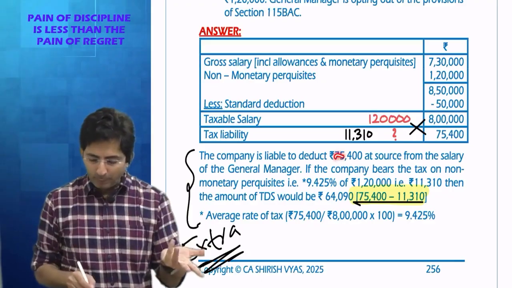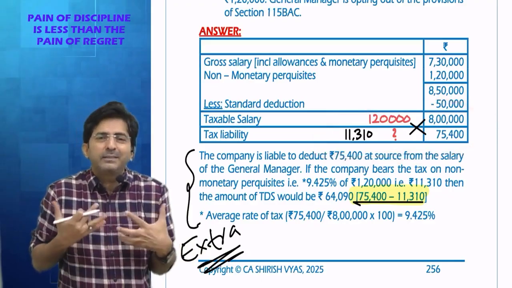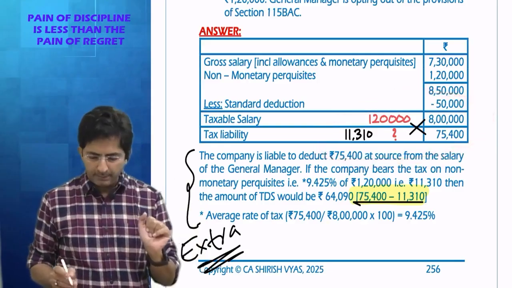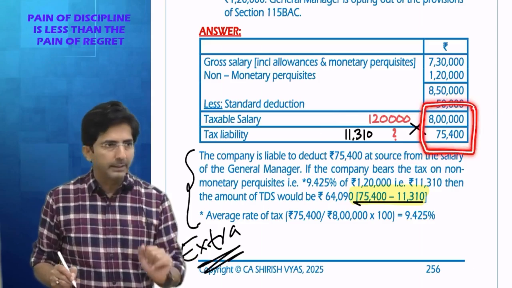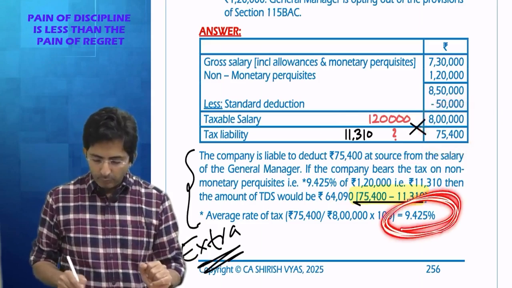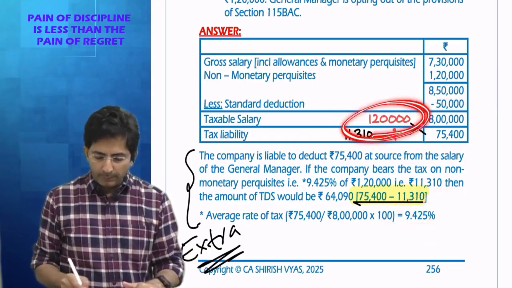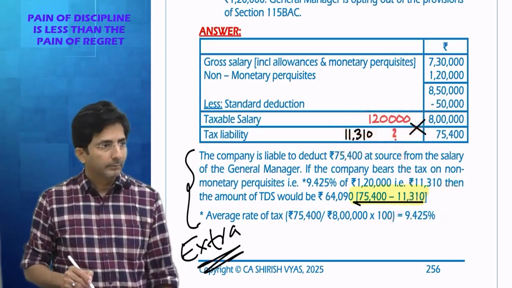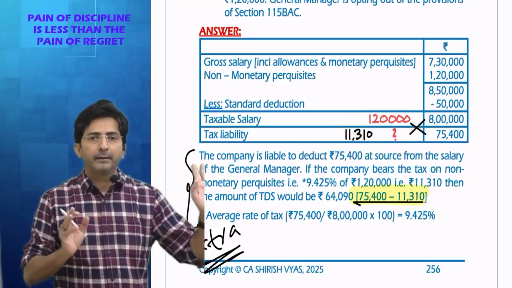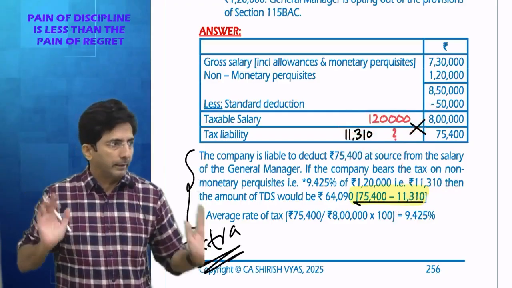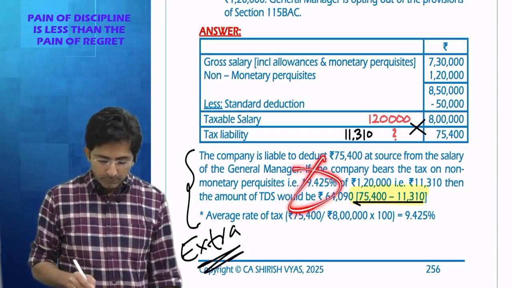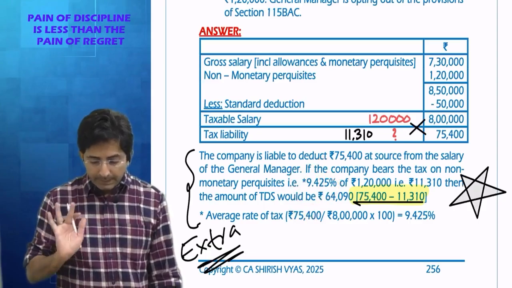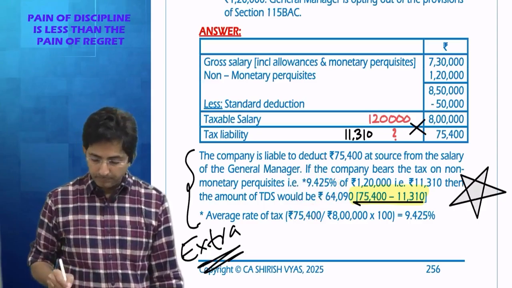I simplified by cross multiplication. Cross multiplication sounds very convincing, no? So you can do it like this also, but in the ICAI solution, they have converted this into a percentage, which comes to 9.425, and 9.425 of 1,20,000 comes to 11,310. And that much tax, if the company bears, my TDS will be reduced accordingly. So this was a very important part. You can mark this important. Trust me, this can come as a question in your paper.